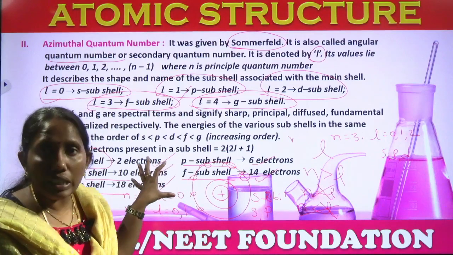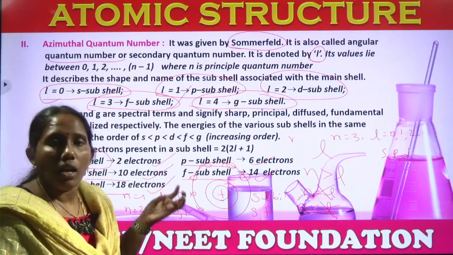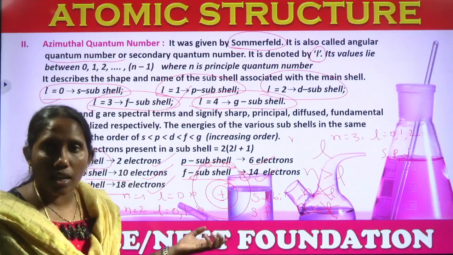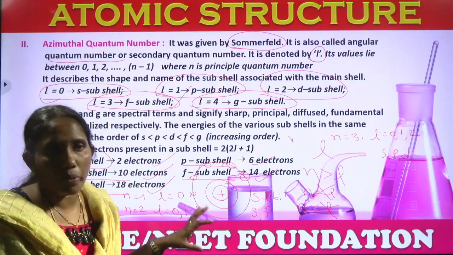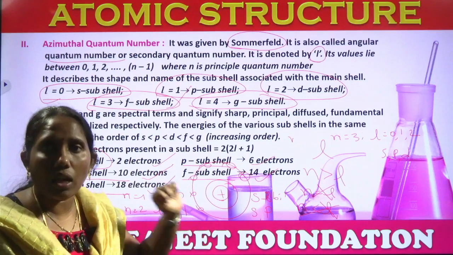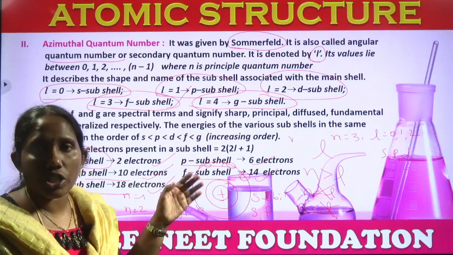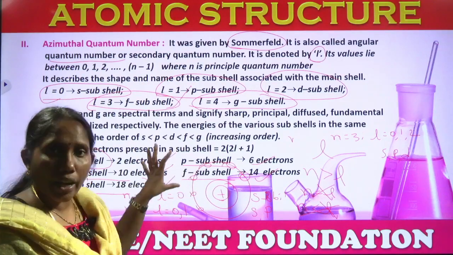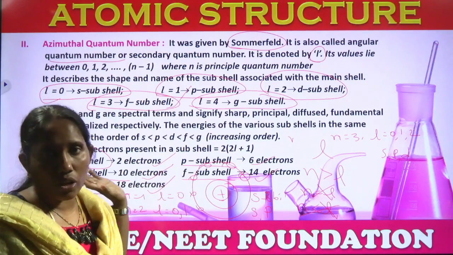How come we know this number? S orbital has only 2 electrons, P orbital has 6 electrons. How come we know this information? This information will be given by the magnetic quantum number. When we study the magnetic quantum number, we can understand how the electrons are accommodated in particular orbitals, right?